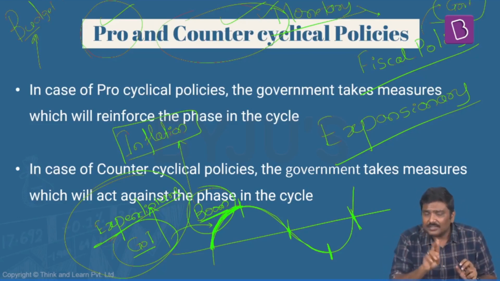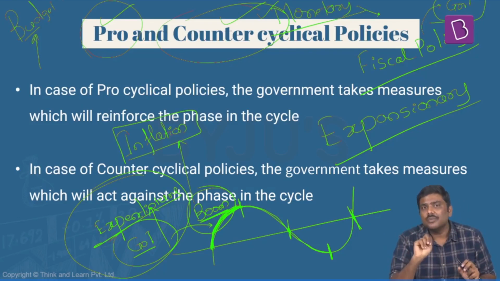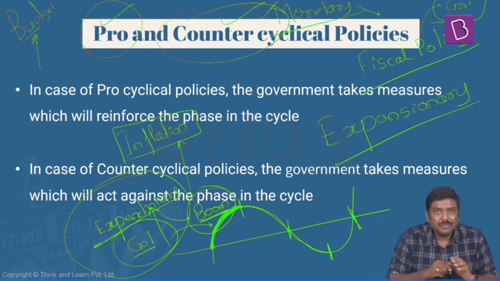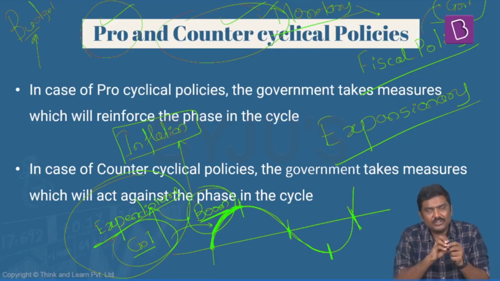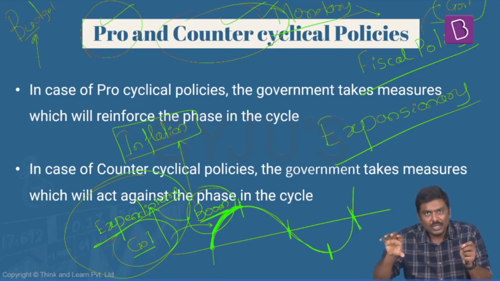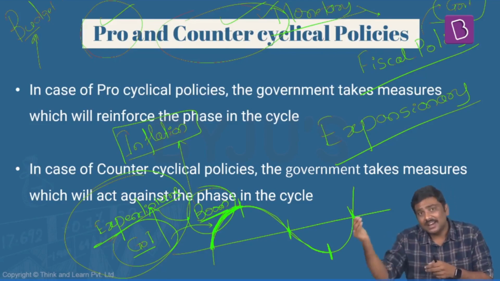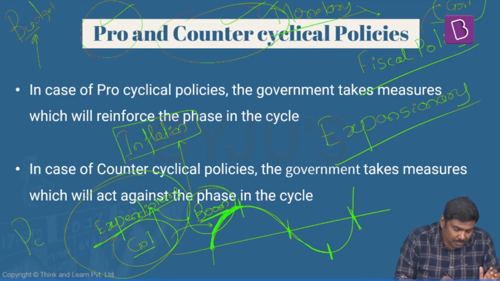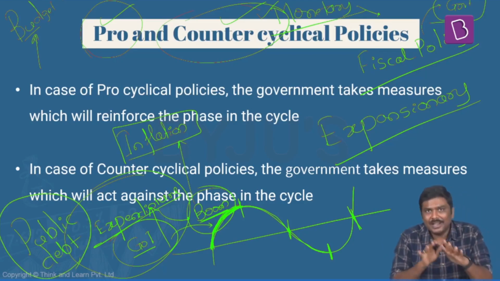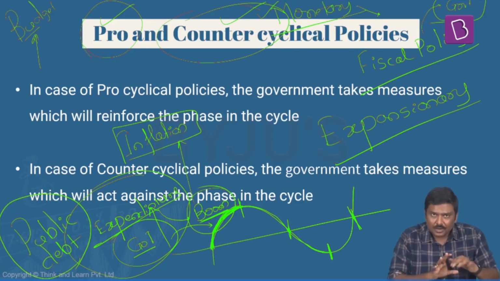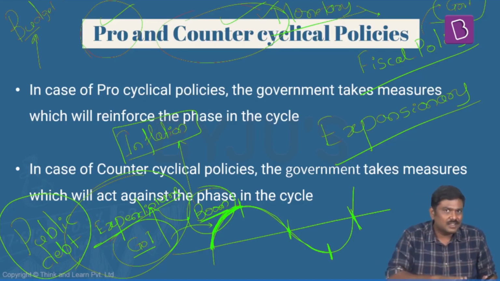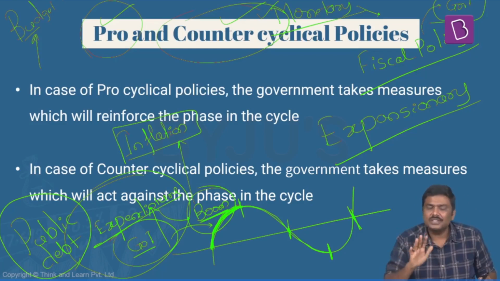And there is another concern with respect to this kind of policy also. Another reason for concern is whenever government of India spends more like this, its expenditure increases and leads to higher public debt. Now you will have a doubt, sir, what do you mean by public debt here? Regarding the concept of public debt, we'll discuss this separately when I take the fiscal policy discussion.